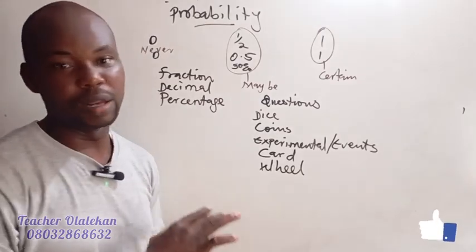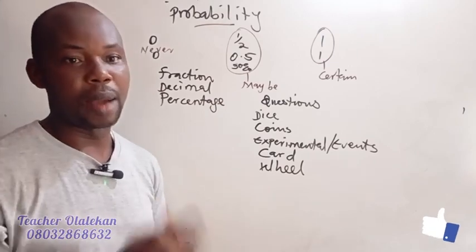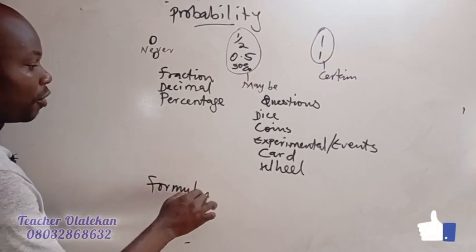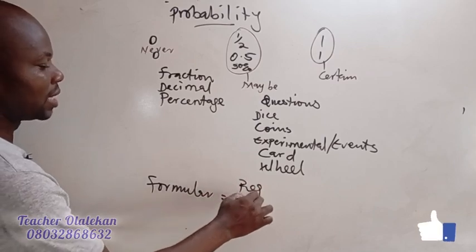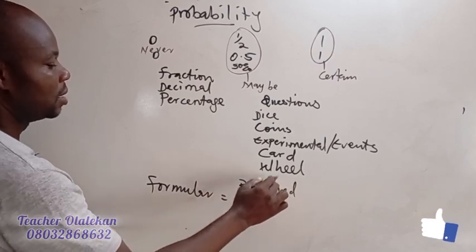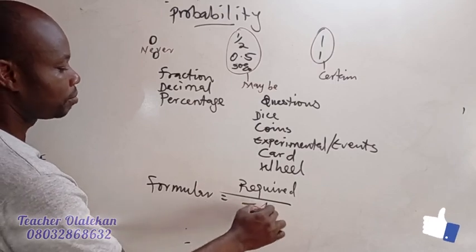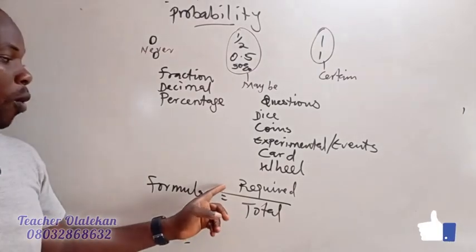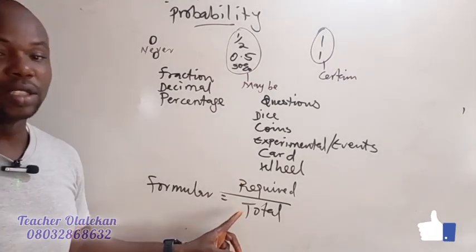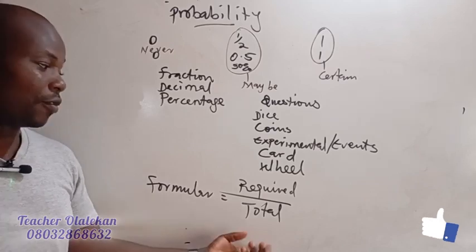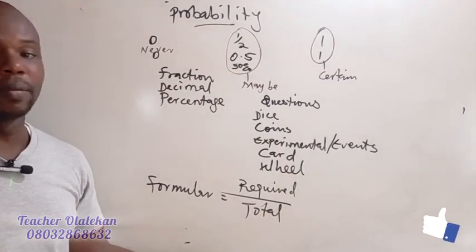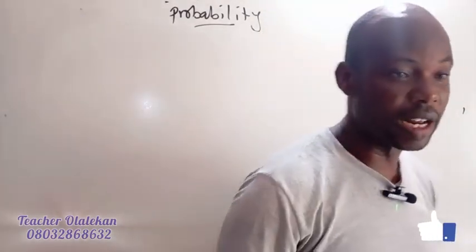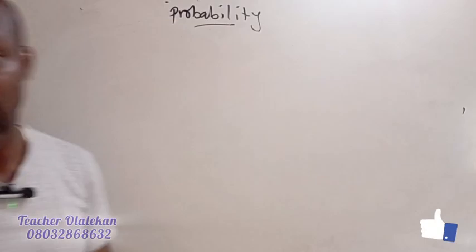So let's clean the board and do a few examples. I'm going for probability. The basic formula for probability, are we there? The basic formula for probability is just required divided by total. Required divided by what? Total. That is the number of required outcomes divided by the total outcomes. So that's the formula for probability. If you apply this formula, then you get your probability done. Do you understand that now?